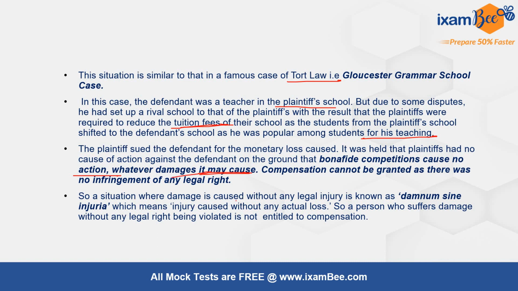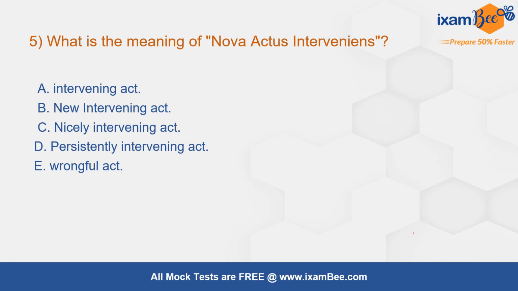So a situation where damage is caused without any legal injury is known as damnum sine injuria, which means injury caused without any actual loss. So a person who suffers damage without any legal right being violated is not entitled to compensation. Question 5. What is the meaning of Novus Actus Interveniens?